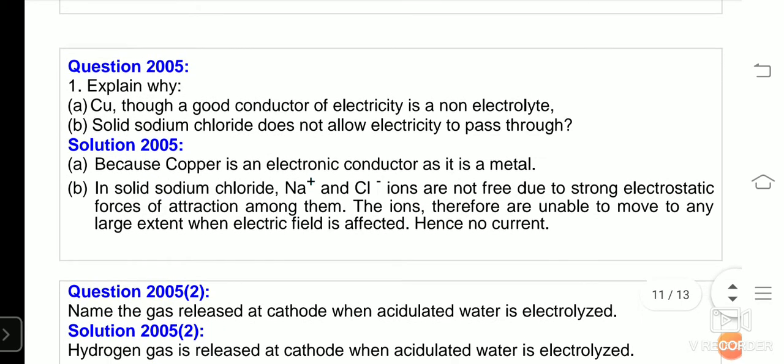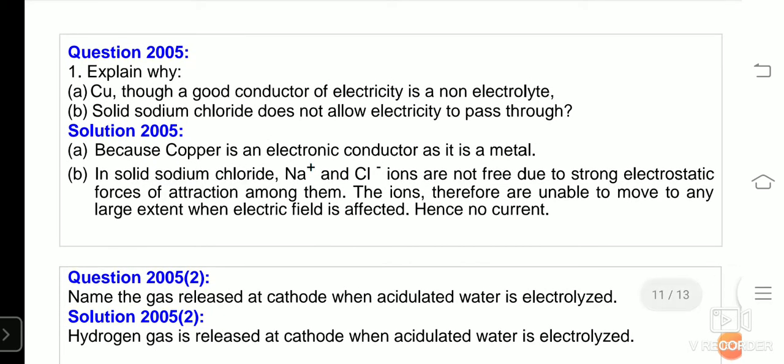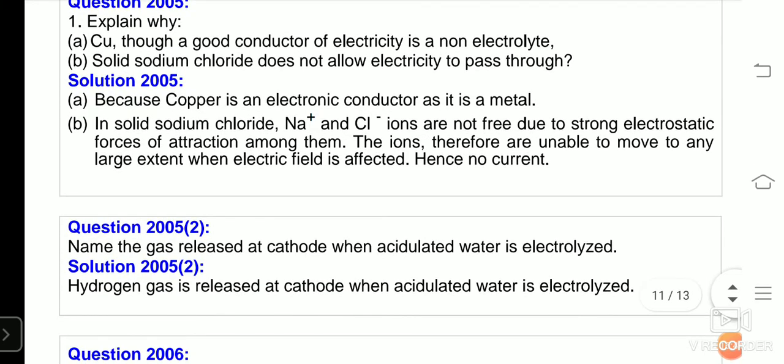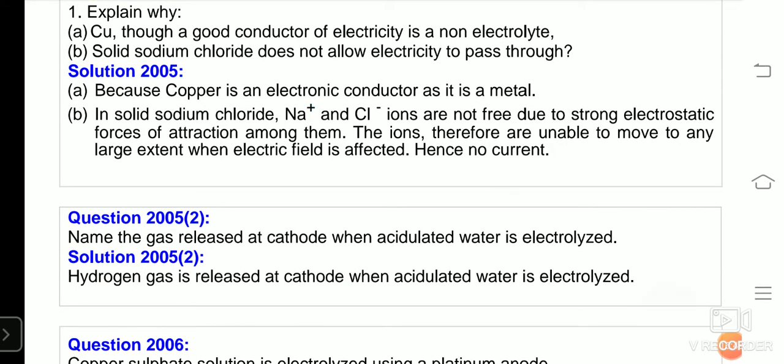In 2005, they have asked you a give reason question. Explain why copper, though a good conductor of electricity, is a non-electrolyte. The reason is, copper is an electronic conductor as it is a metal. Solid sodium chloride does not allow electricity to pass through.